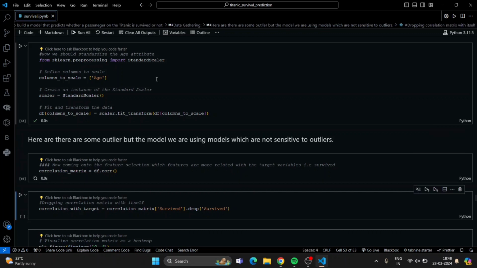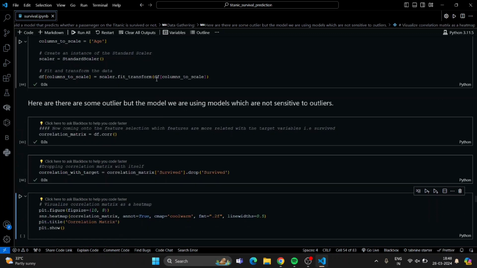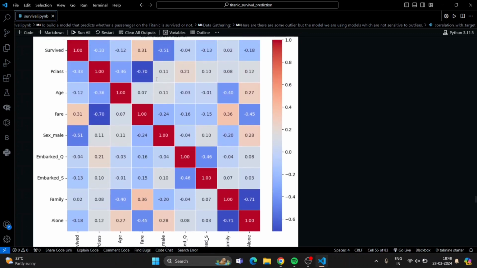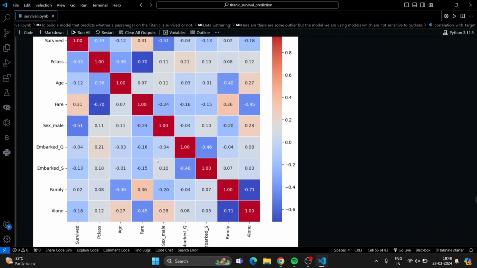Now we are creating a correlation matrix. We are taking the correlation with survived, because survived is our target variable, and we will create a heat map on the basis of that. So this is a heat map, and we can see that the most correlated features have values like 0.31, then 0.51. So these 2 to 3 features are mostly related, or they have the most covariance.